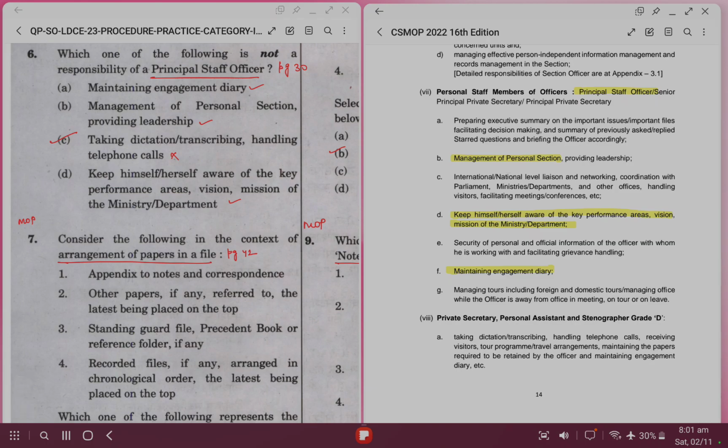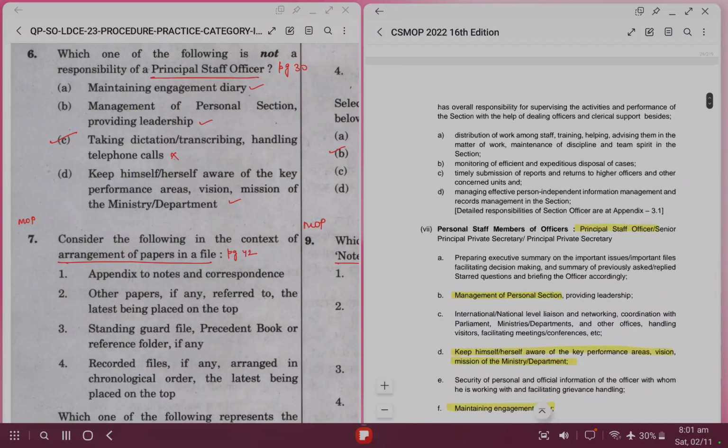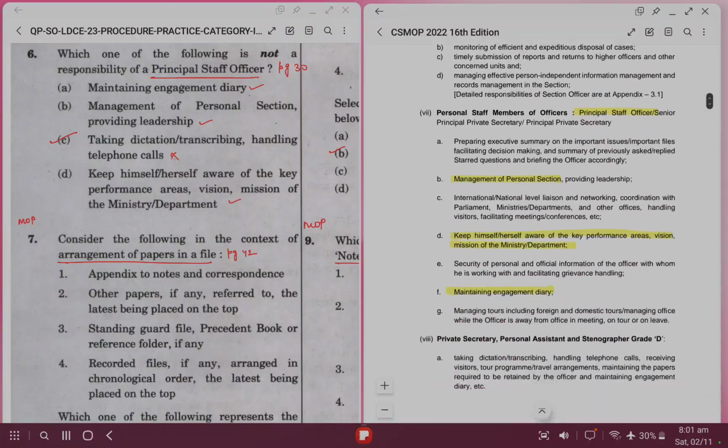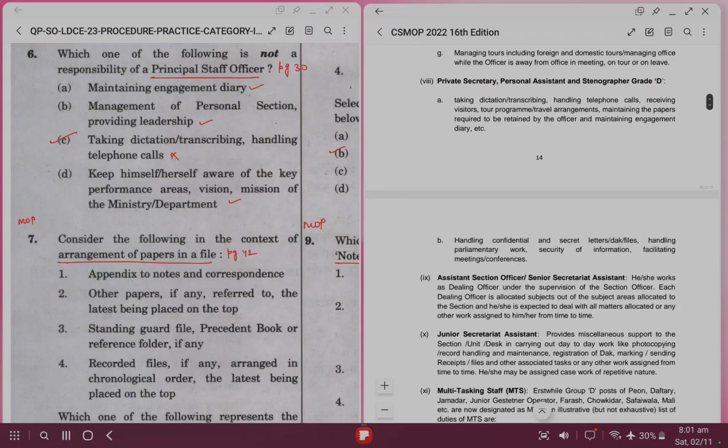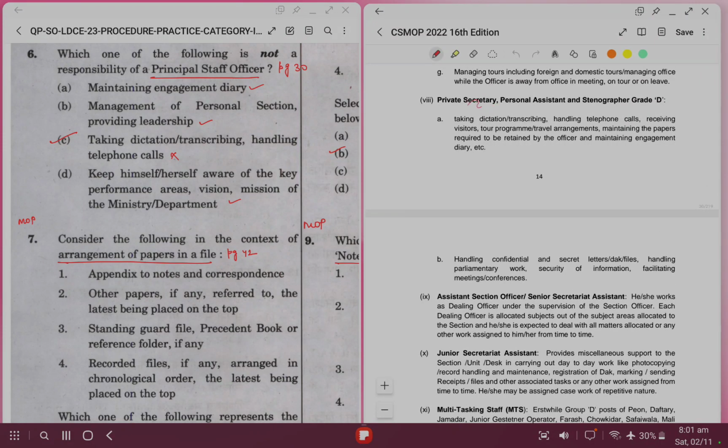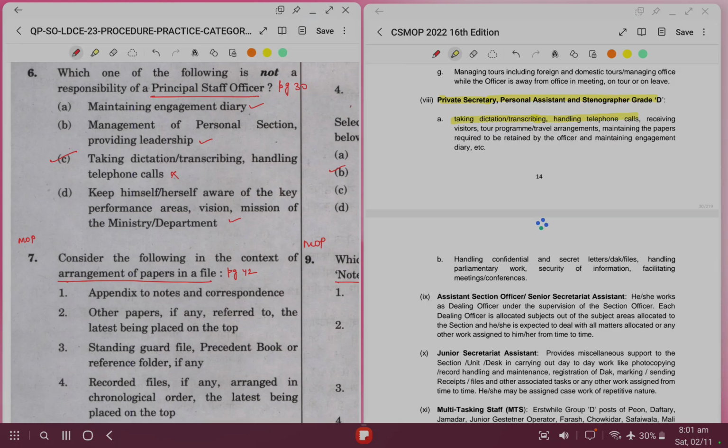But he does not have the responsibility of taking dictation, transcribing, handling telephone calls. I think this work has to be done by a junior officer, which is a PA or PS. Okay, so here we can see that PS or PA is terminal for grade D, okay, take dictation, transcribing, telephone calls. So this work has to be done by PS or PA rank officer.